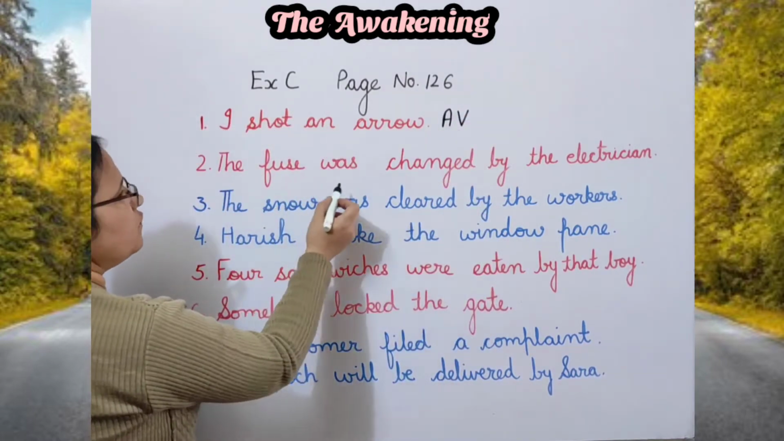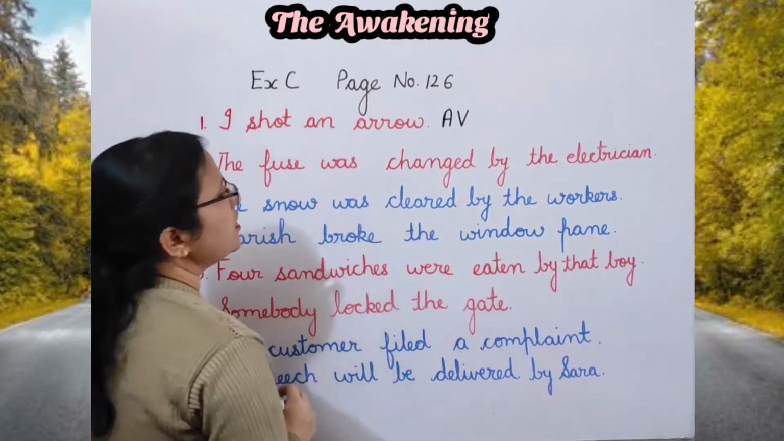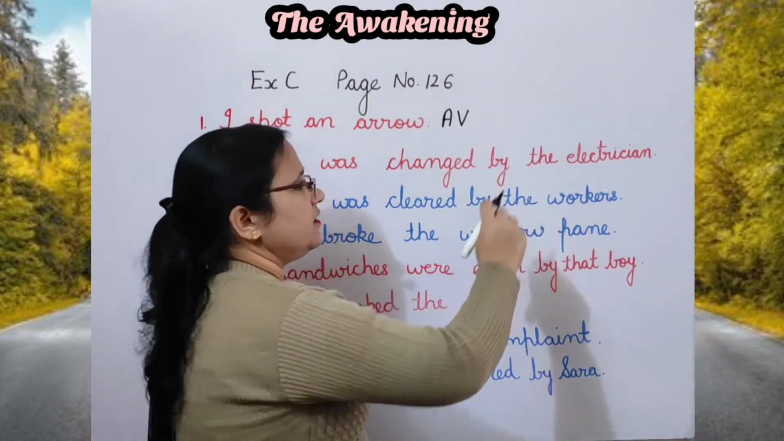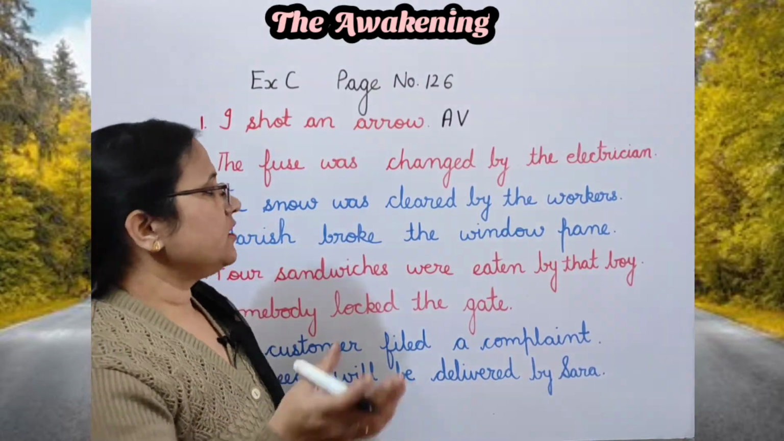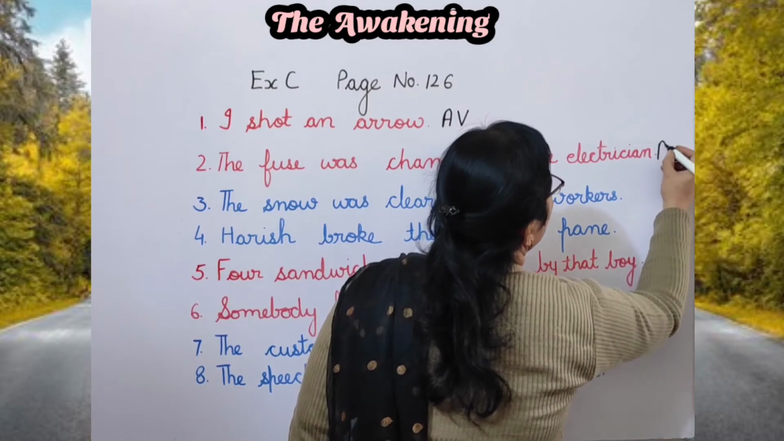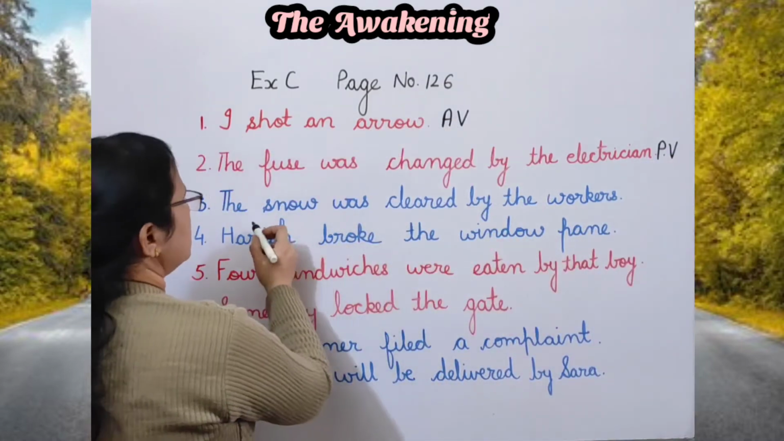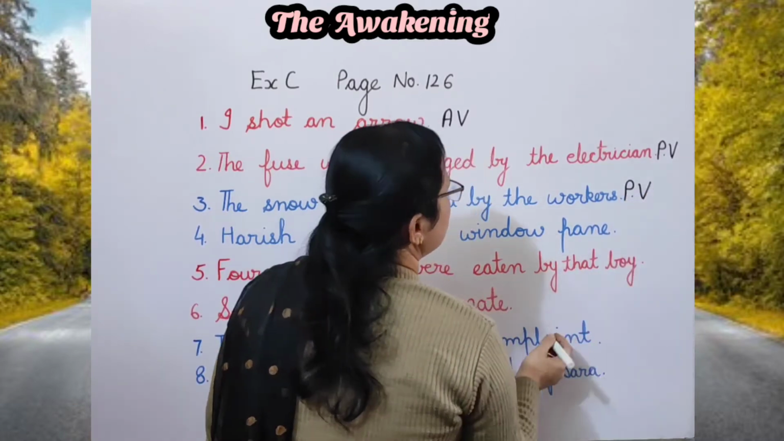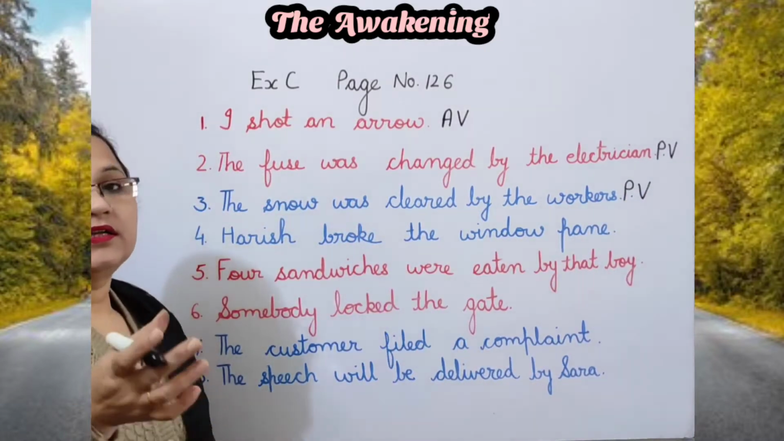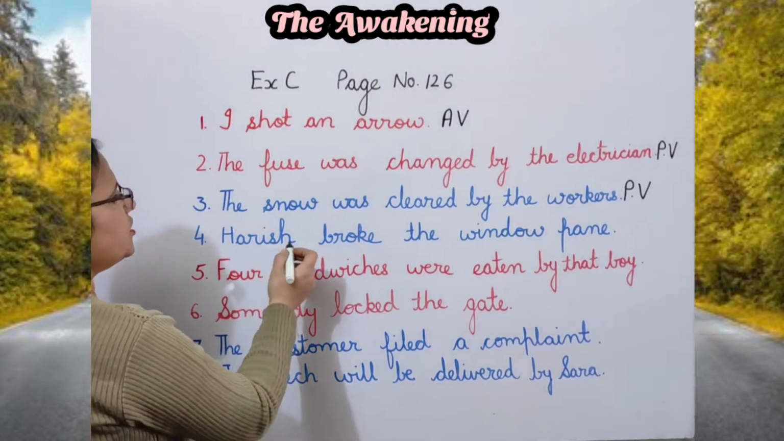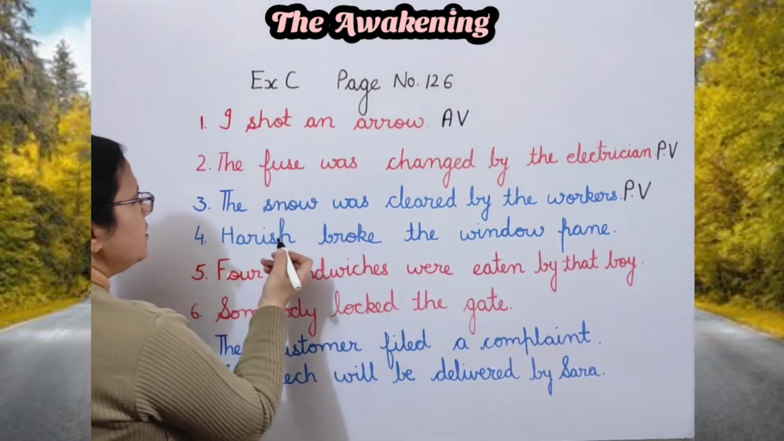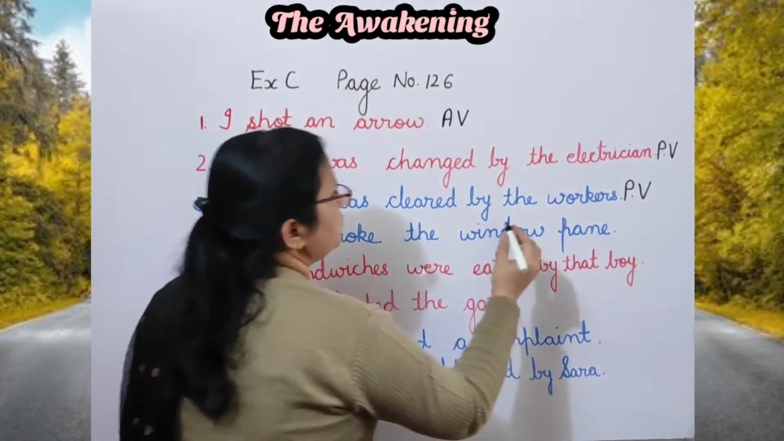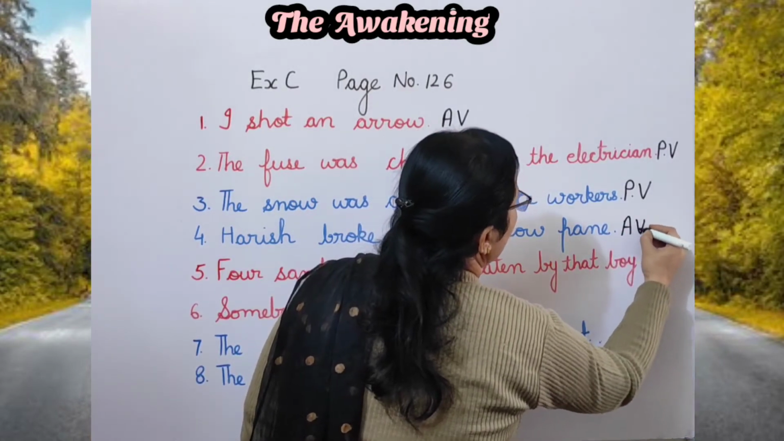Then, the fuse was changed by the electrician. Now here who is doer of the action? Doer of the action is electrician, but it has become object here. So this is passive voice. Next, the snow was cleared by the workers. Now here this is also passive voice because workers are receiving the action. Next, Harish broke the window pane. Now here the subject is the doer of the action. Subject ही काम को कर रहा है. Harish broke the window. So this is active voice.